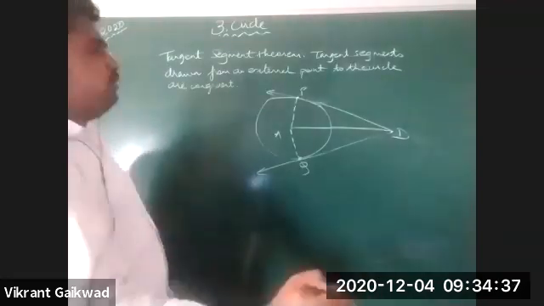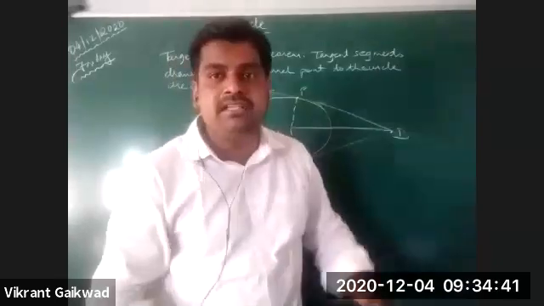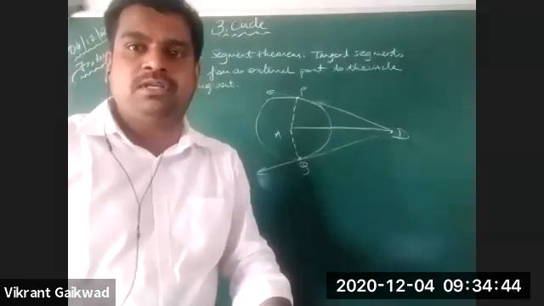Now, what is this AP? AP is the radius. PD is the tangent. So from that property,